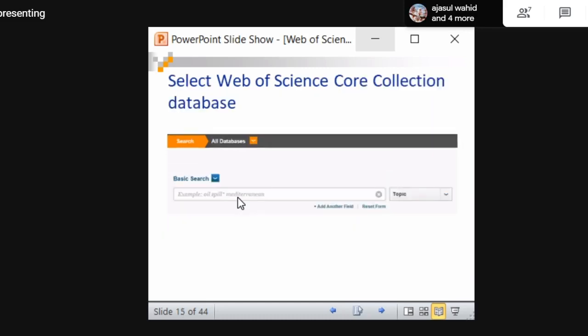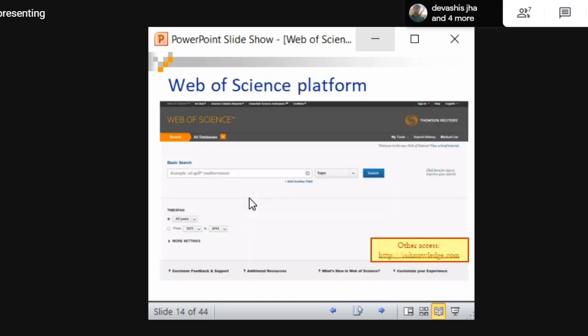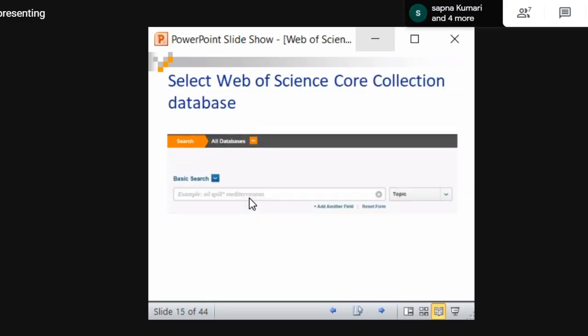Now what we have to do is select. I told you there are many databases in Web of Science, right? Like the core collection, the Korean database, the Chinese citation database, everything. Now we need the Web of Science core collection only. How to do that?